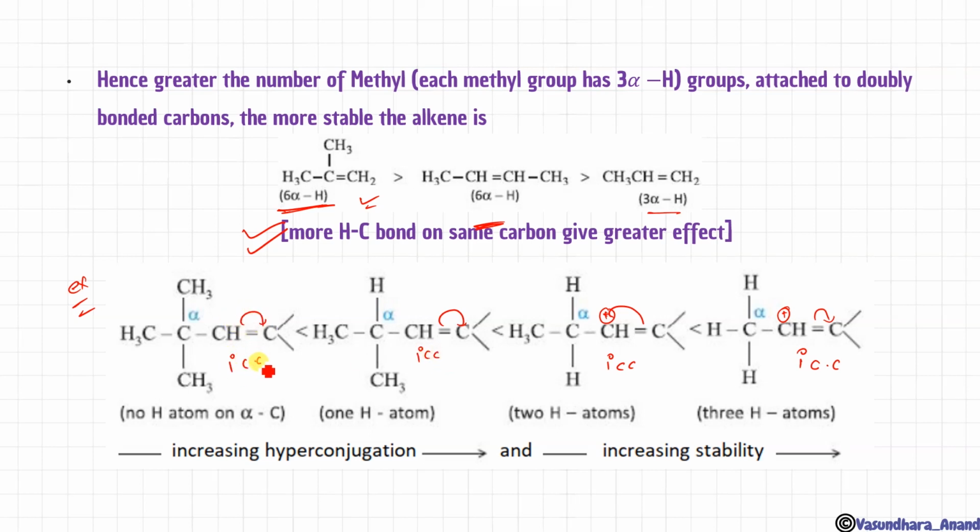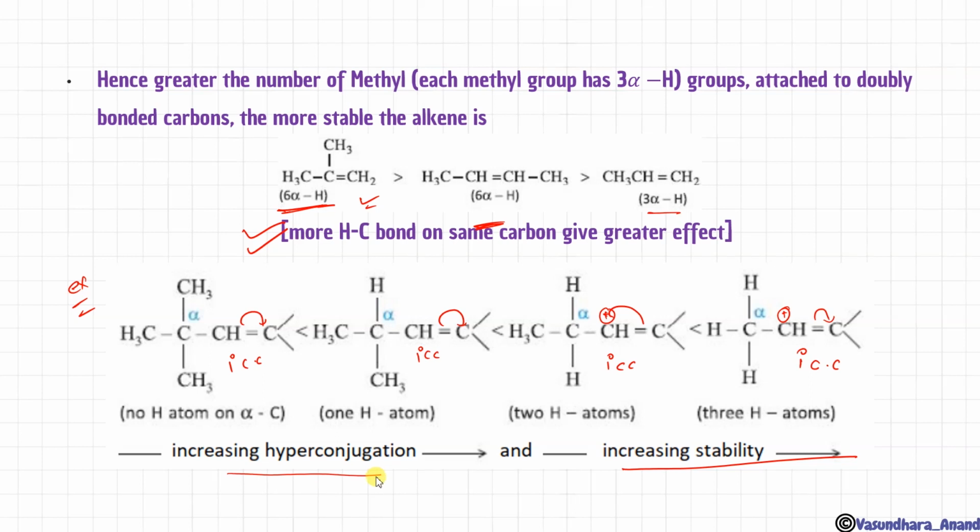So in all 4 cases, it is primary carbocation only, but how it is more stable, let's see. This one is having 3 alpha hydrogen, this one is having 2 alpha hydrogen, this one is having just 1 alpha hydrogen, and this one is not having any alpha hydrogen. So that's why this one will be more stable, with increasing stability and increasing hyperconjugation also.